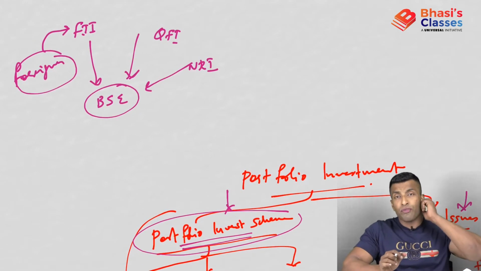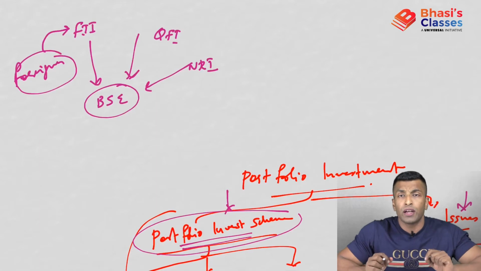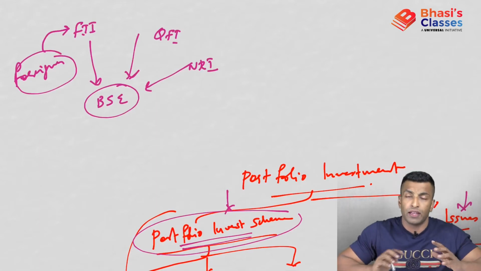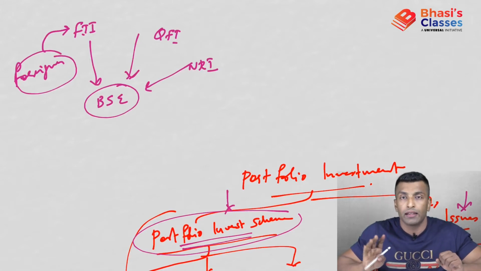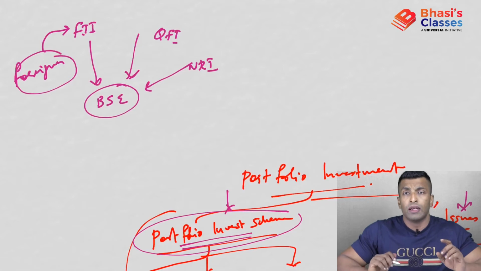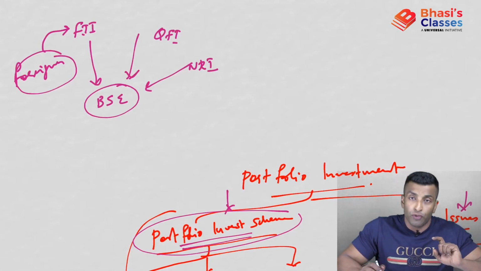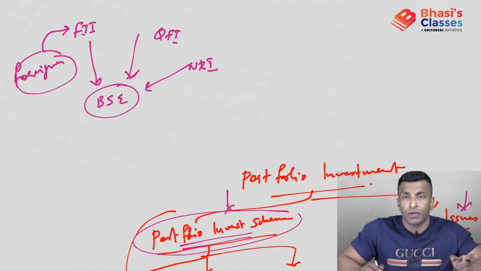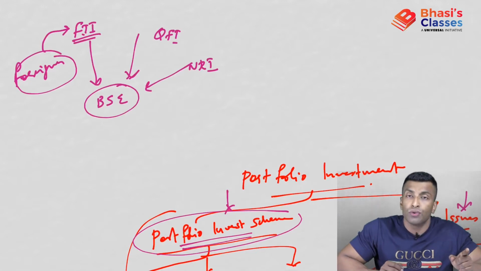See, why are foreigners allowed to buy shares through FIIs, not individually? Because it is very difficult to handle individual cases. If there are any issues or problems, it is very difficult to take action against foreign individuals. So it will be easy to handle the institution. That's why foreigners are allowed to buy shares from the Indian stock exchange, or any foreign financial markets, but in our case it is through FIIs.